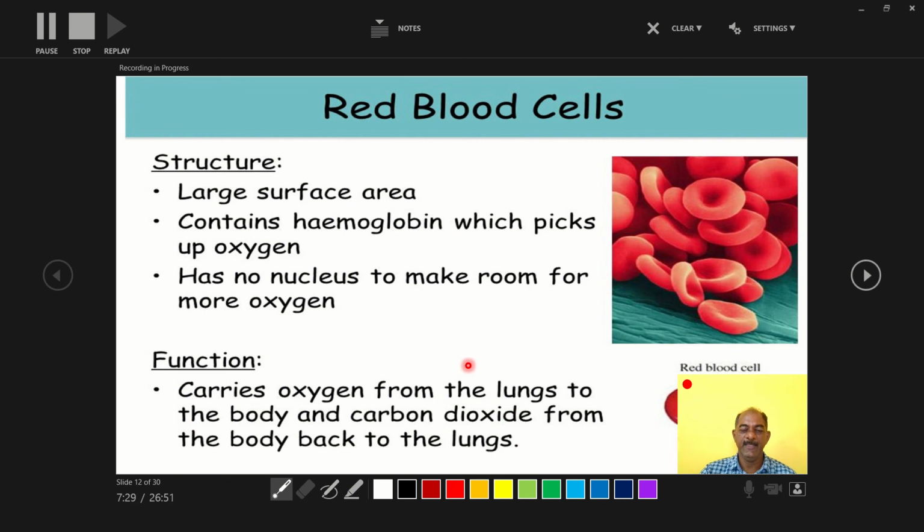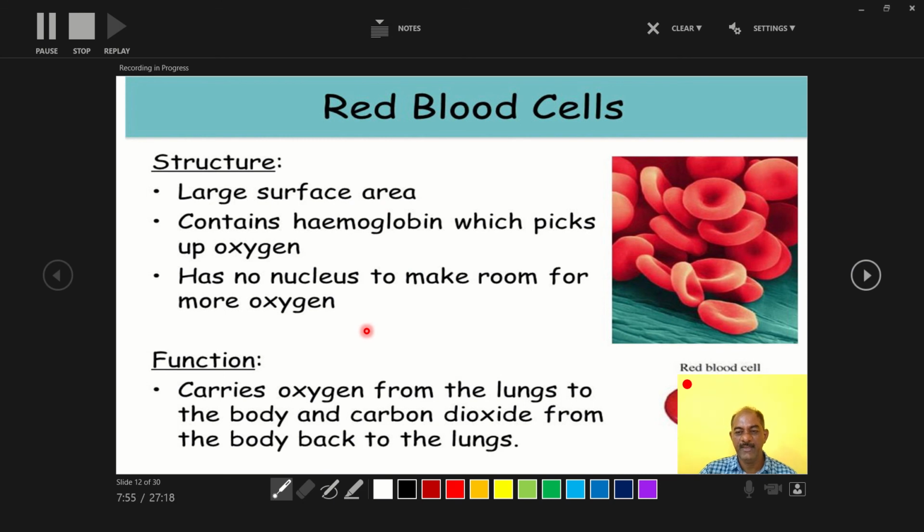The graveyard of RBC is the spleen. In this topic, we also studied the production, lifespan, shape and size, total amount, and function of RBCs.